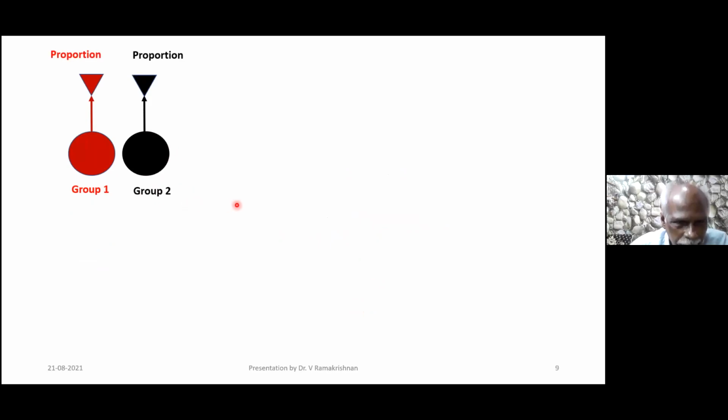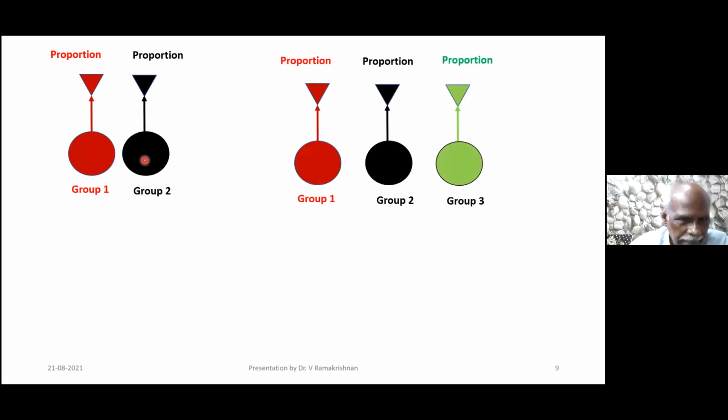Now the two tests are over. Now we will go for this here. Now I'm going to have group 1 and group 2. I'm going to compare the proportions. What test can I use? Proportion test. That is Z test again. Is this two proportion test or one proportion test? Two proportion test. That's all.